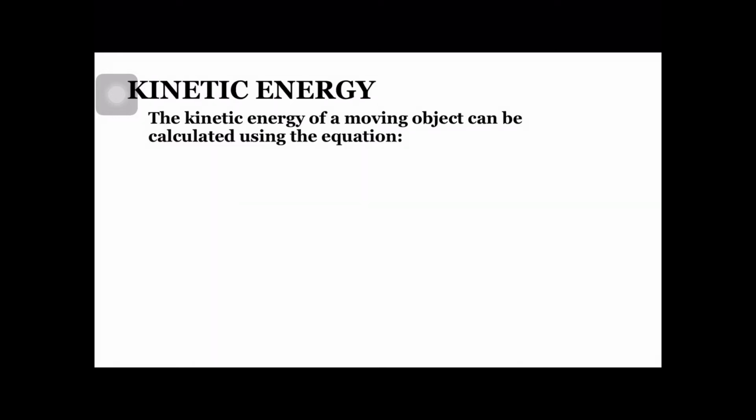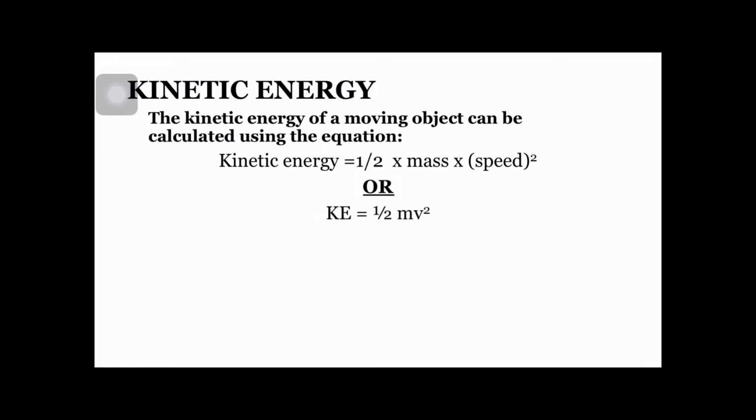Kinetic energy of a moving object can be calculated using the equation KE is equal to half times mass times speed squared, or in symbols, KE is equal to half mv squared, where KE is the kinetic energy in joules, m is mass in kilograms, and v is the speed in meters per second.